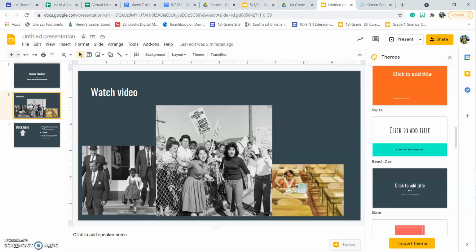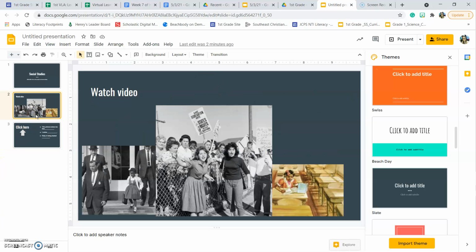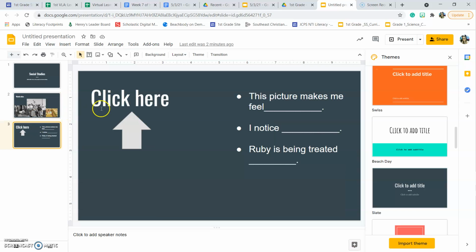If you cannot think of a way to get started, on this last slide I put some examples for you. You could start by saying, this picture makes me feel, or I notice, or Ruby is being treated blank. So you can pick one of these sentences to write, or you can write your own sentence. So you're just going to use these pictures to write and tell me how you feel or what you notice, and then you're going to click where it says click here and upload a picture of your work.